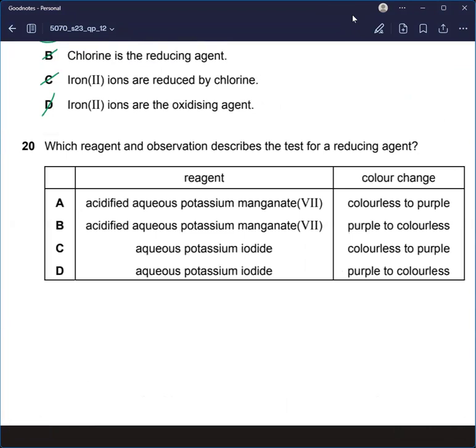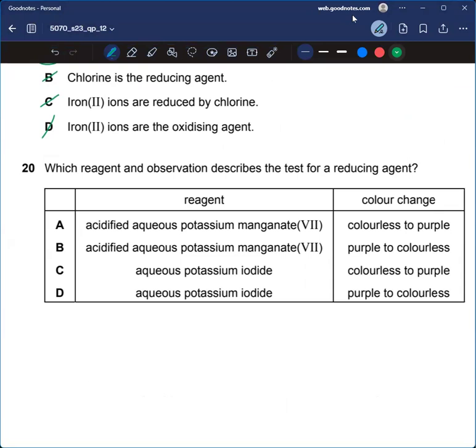Which reagent and observation describes the test for a reducing agent? For a reducing agent, we can use aqueous potassium iodide... Sorry, they're asking the test for a reducing agent. So to test whether a compound or a solution is a reducing agent, we will add an oxidizing agent into it.